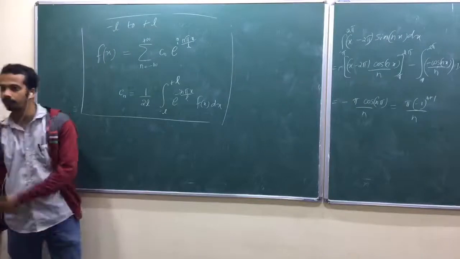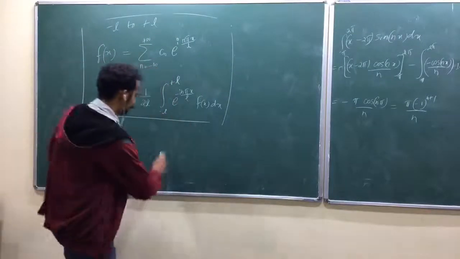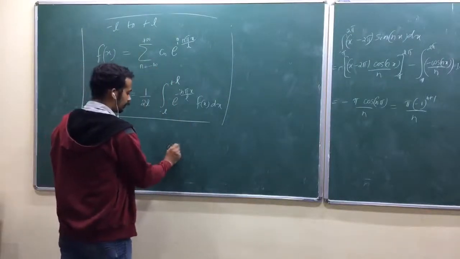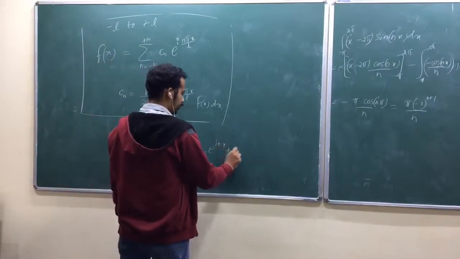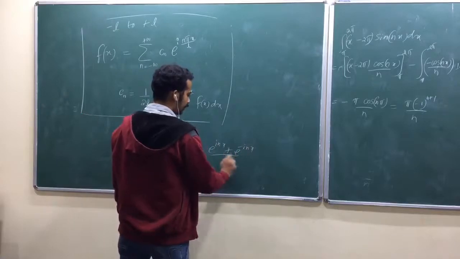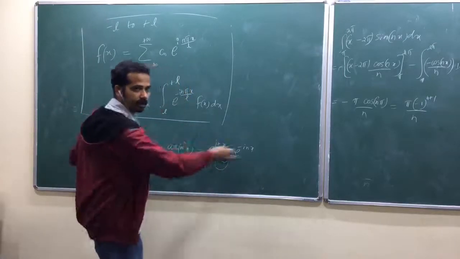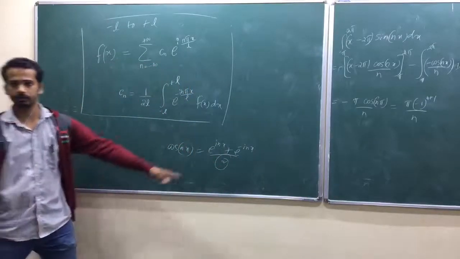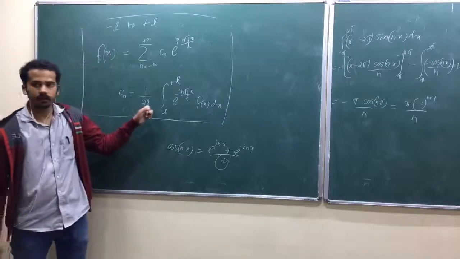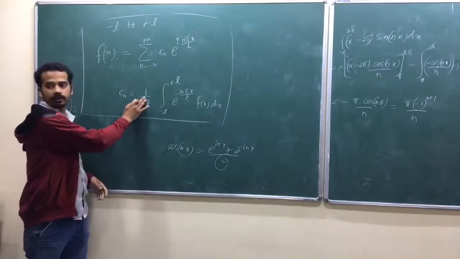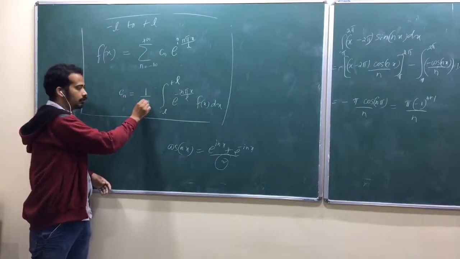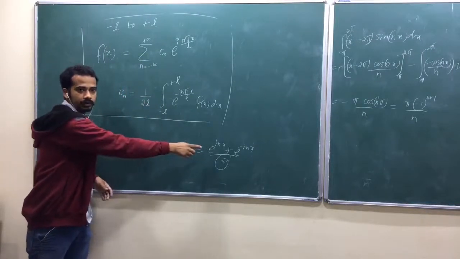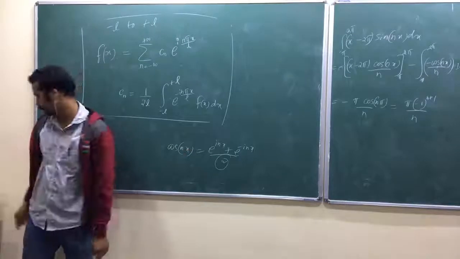One more 2 will come, okay, because e power i theta, so cos nx, how do you write? e power i nx plus e power minus i nx divided by 2, okay. This 2 will accompany while deriving that. So, you are saying it should be L, isn't it? Don't follow that, same logic. So, one more 2 will come here after this kind of expansion and a couple of steps.